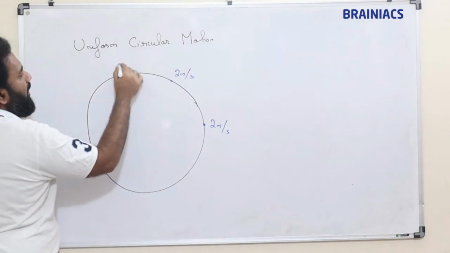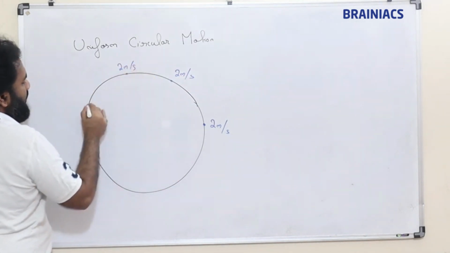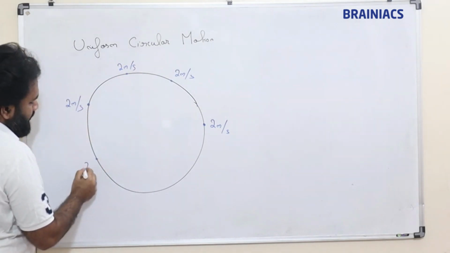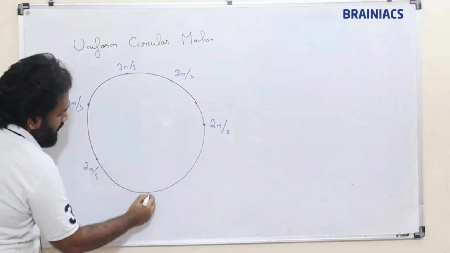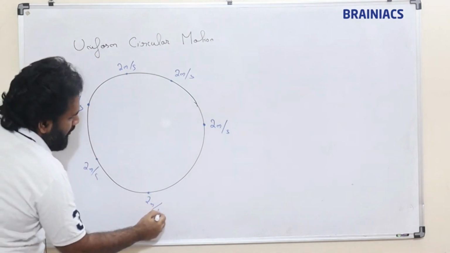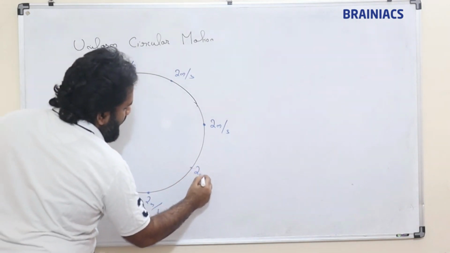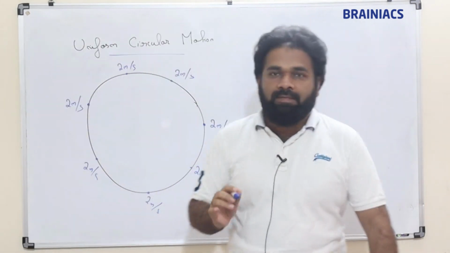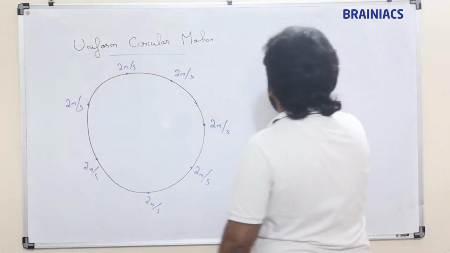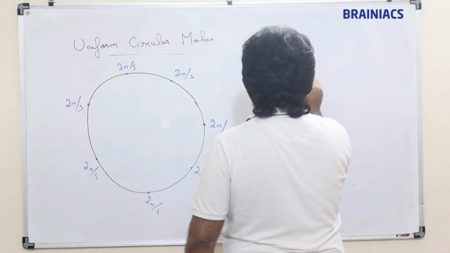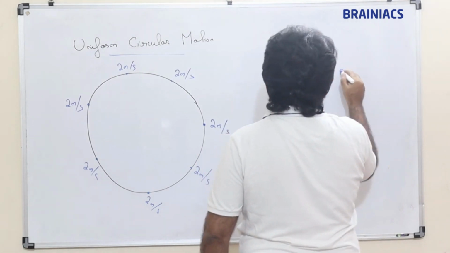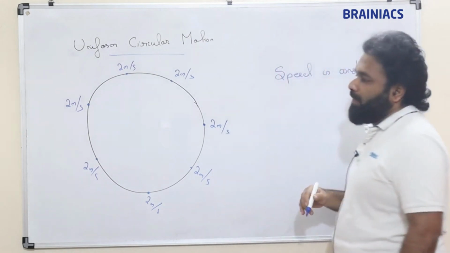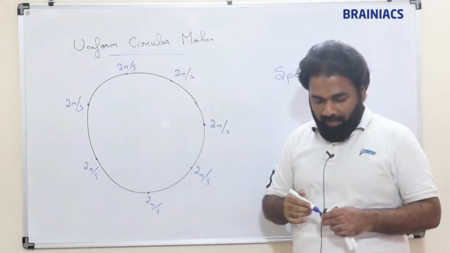Everywhere the speed is 2 meter per second. So in uniform circular motion the speed is constant.